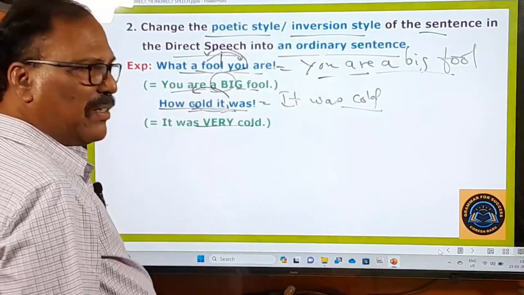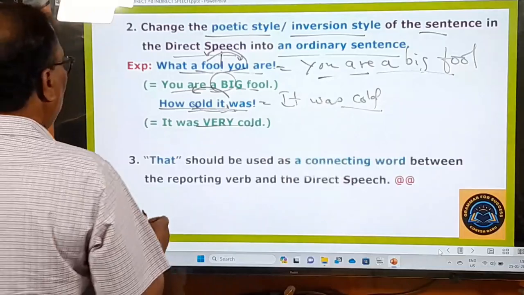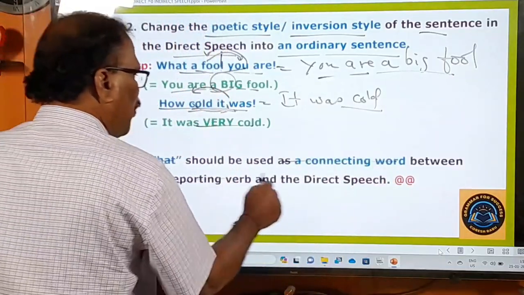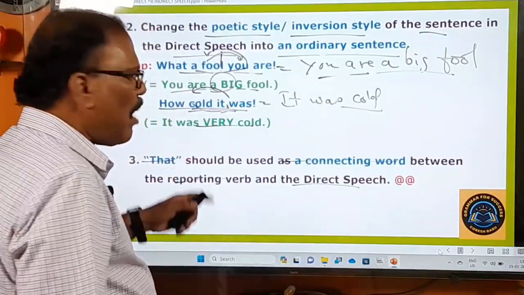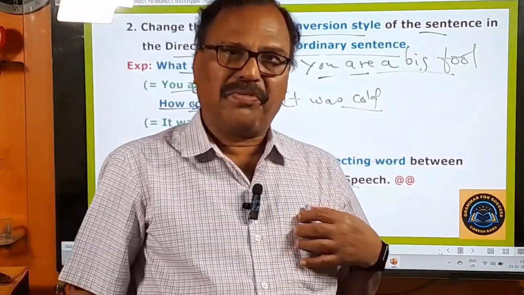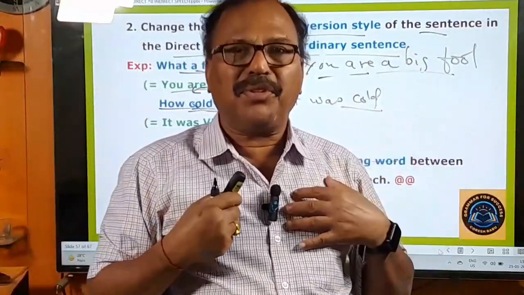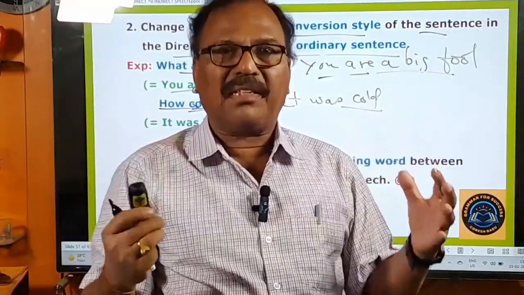So now you understand that, and now you go to the third rule: that should be used as a connecting word between the reporting verb and the direct speech. This we have been learning right from the first video. So between the reporting verb and the direct speech, we have to use that as a connecting word.